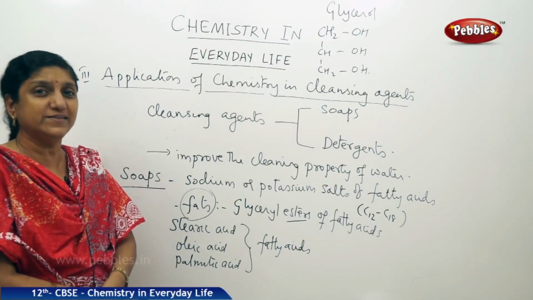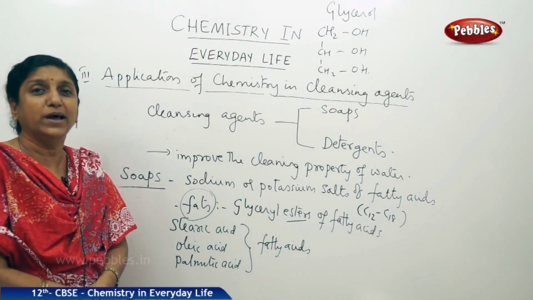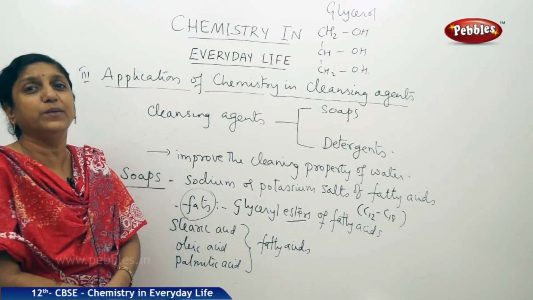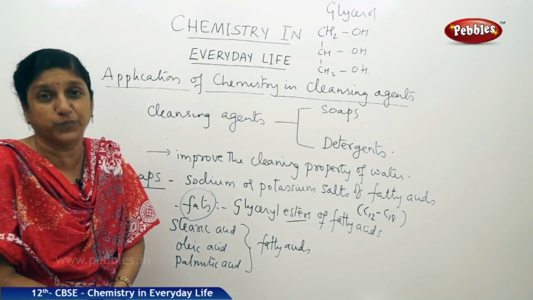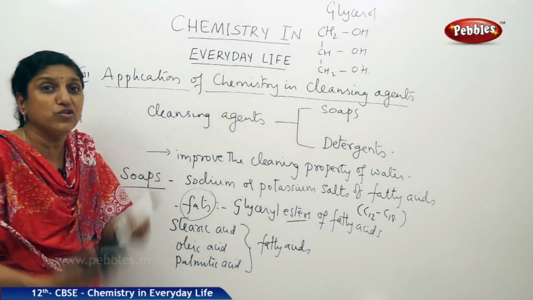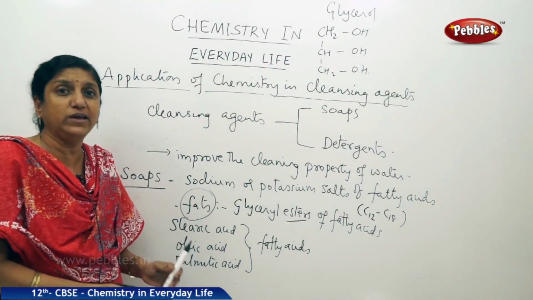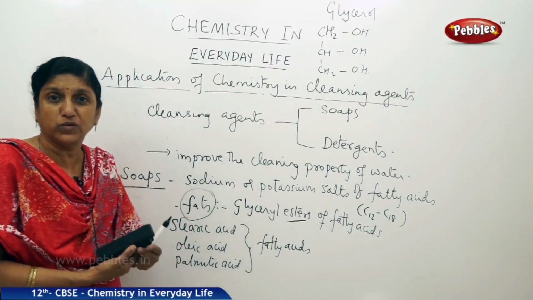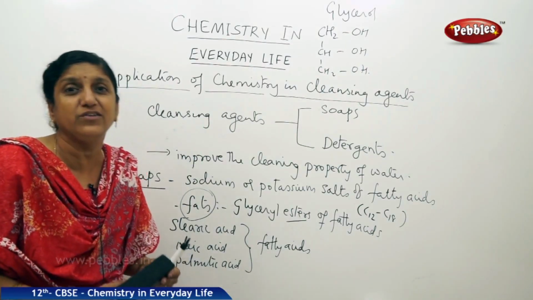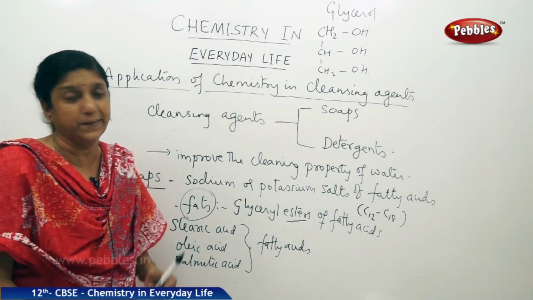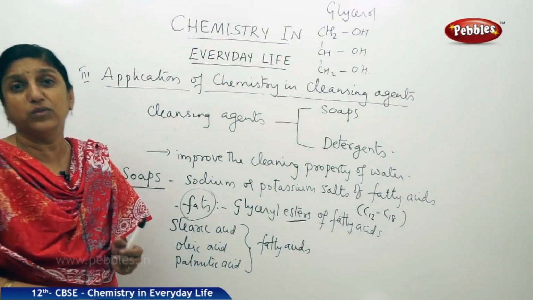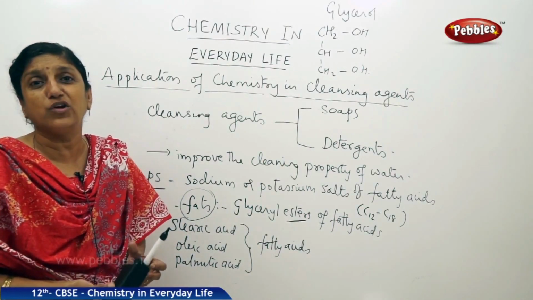So, when these bases react with fat, on heating they produce what are called as soaps. So, the reaction involving the formation of soap is called as saponification or soap formation.